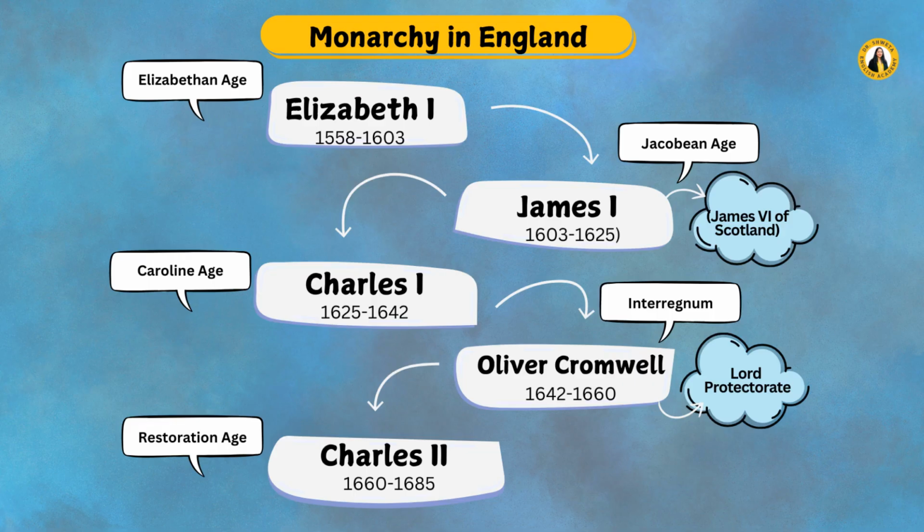So in this video, we will talk about the period starting from the accession of James I in 1603 after the death of Queen Elizabeth, and we will talk about the periods called the Jacobean period as well as the Caroline Age. The Caroline Age here means the rule of Charles I. And then we will also talk about the interregnum period, that is the period when Oliver Cromwell was ruling England and there was no monarchy in England.